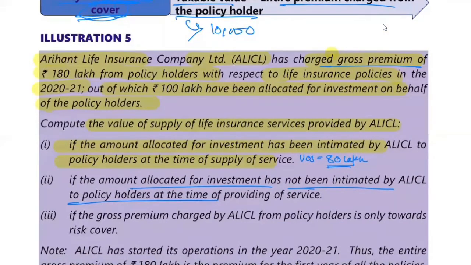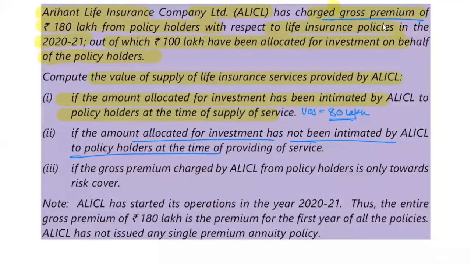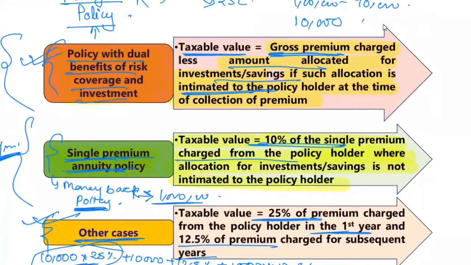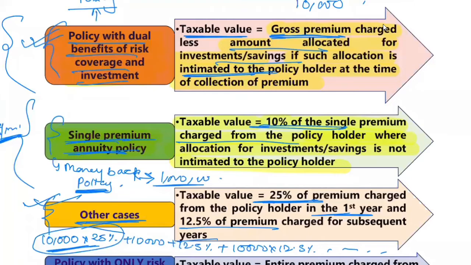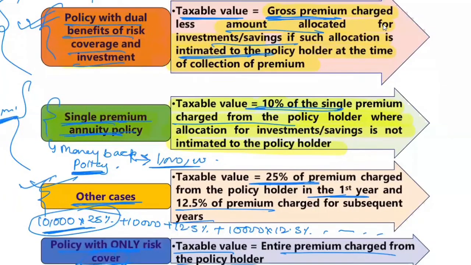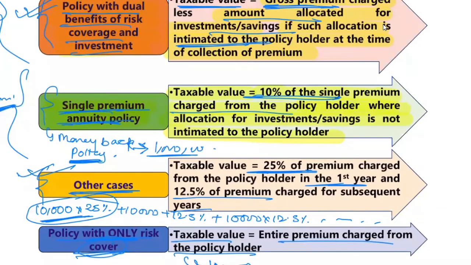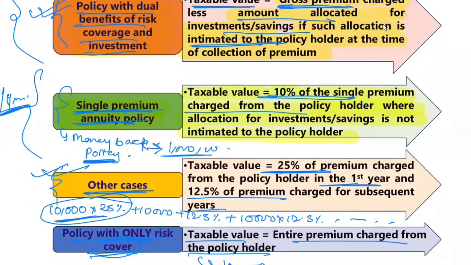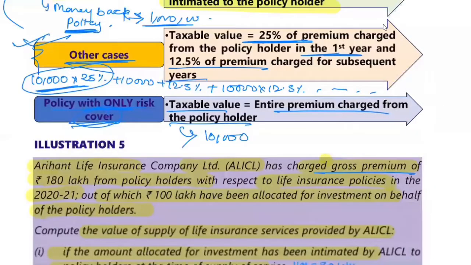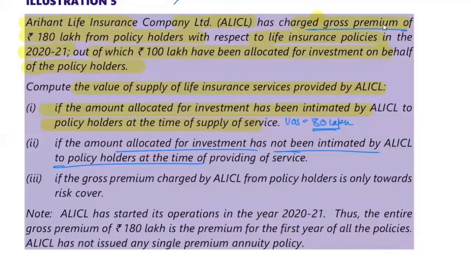सर, ये सिंगल प्रीमियम एन्युटी पॉलिसी है। सिंगल प्रीमियम एन्युटी मतलब ये होता है कि सालाना एक बार जो पेमेंट हो। ओके, ओके। इसमें थर्ड वाला ही लगा, because other cases. Single premium annuity means per year payment. Okay, and they're saying gross payment means it's not single one and it's not monthly one also. So it falls under other cases.